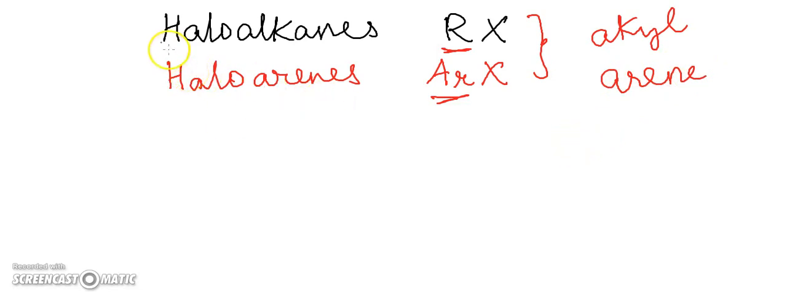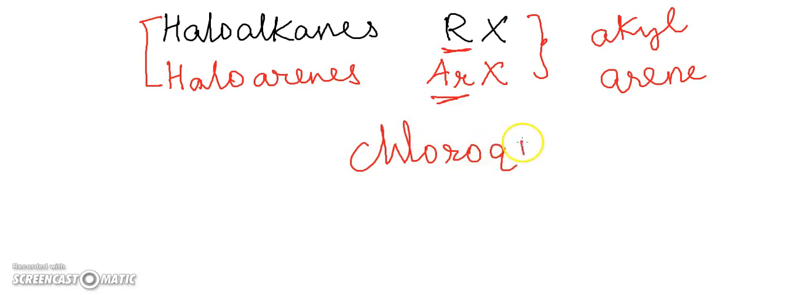These haloalkanes and haloarenes are very important in our daily life because they are used in healthcare and medicines. There are many antibiotics that are formed of these haloalkanes and haloarenes. For example, you have chloroquine. Chloroquine is an antibiotic that is used in the treatment of malaria.